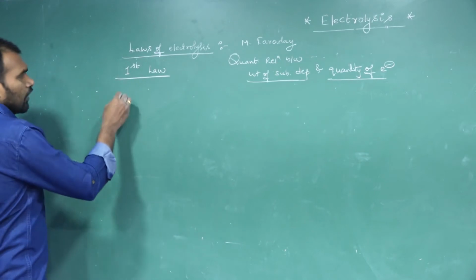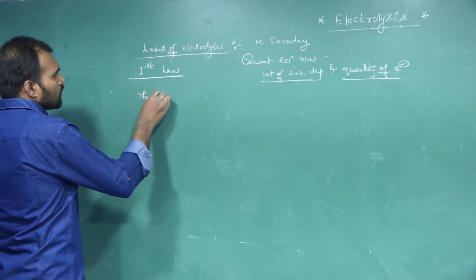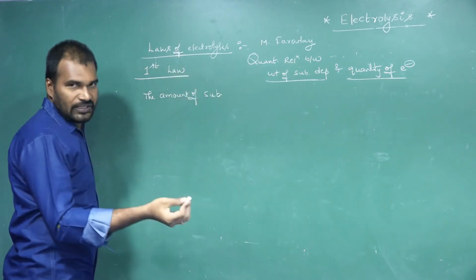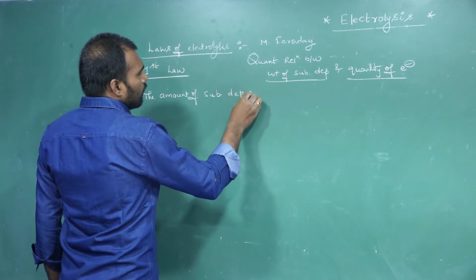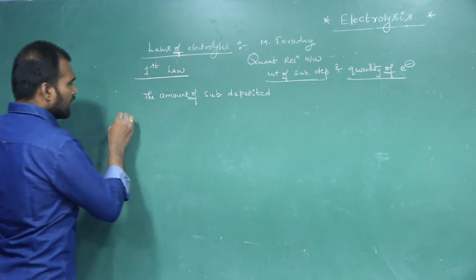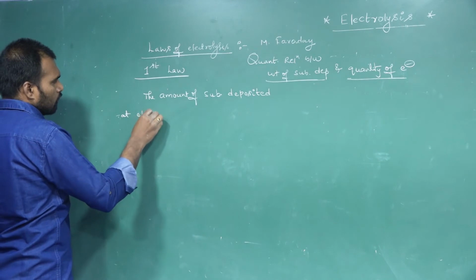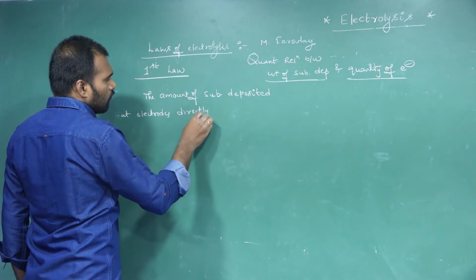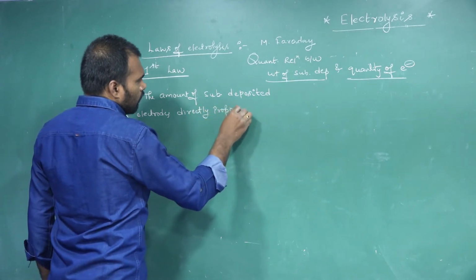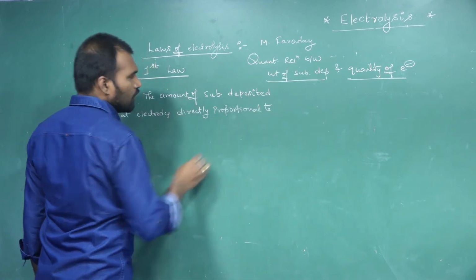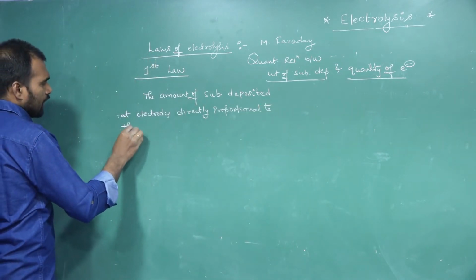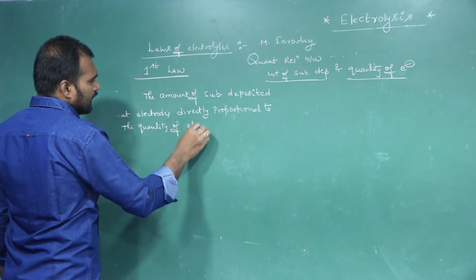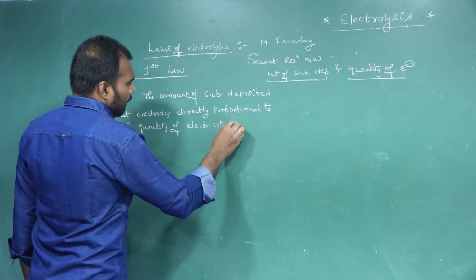So according to Faraday's law, the amount of substance deposited at electrodes is directly proportional to the quantity of electricity supplied.